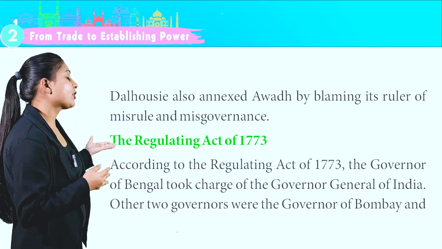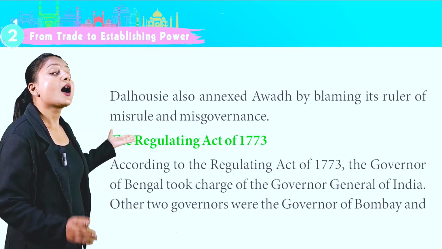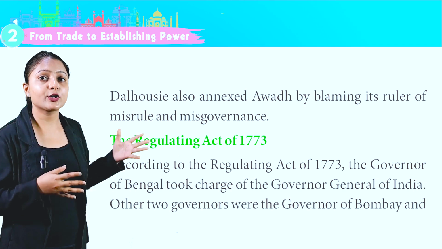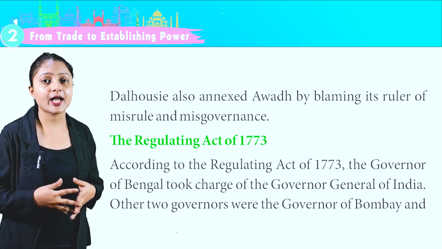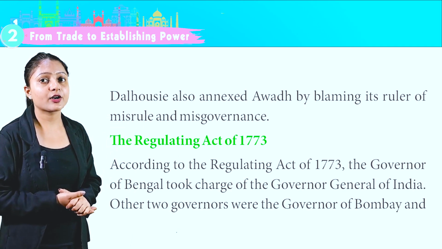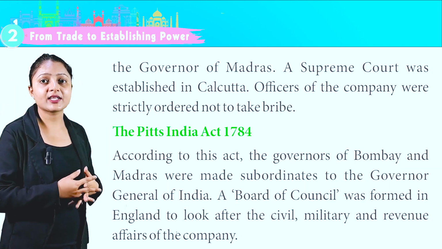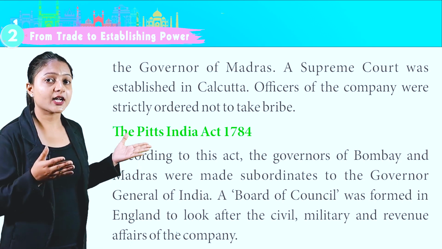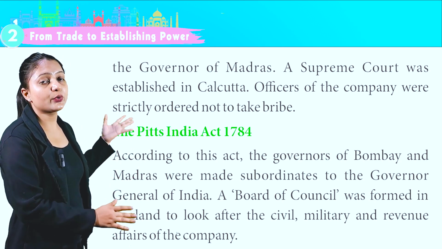The Regulating Act of 1773. According to the Regulating Act of 1773, the Governor of Bengal took charge of the Governor General of India. Other two governors were the Governor of Bombay and Governor of Madras. A Supreme Court was established in Calcutta. Officers of the company were strictly ordered not to take bribe.